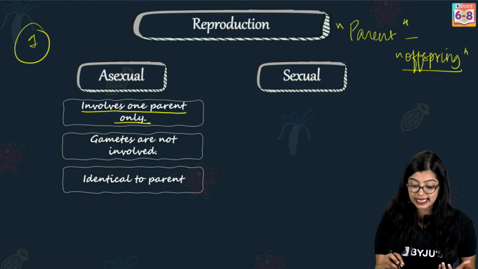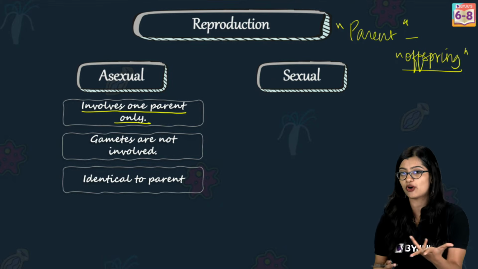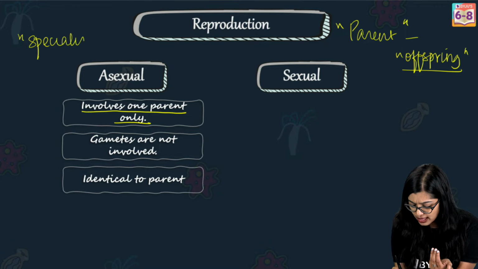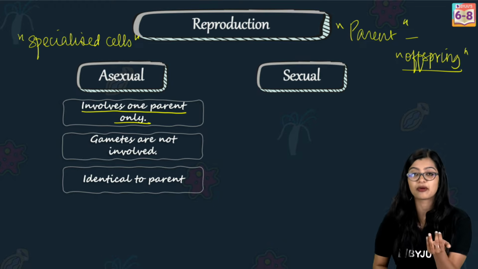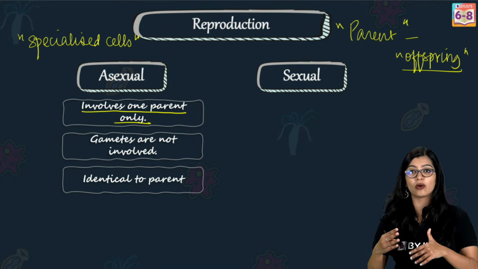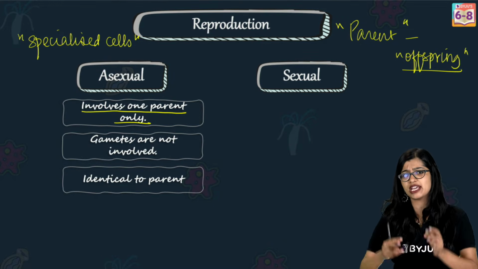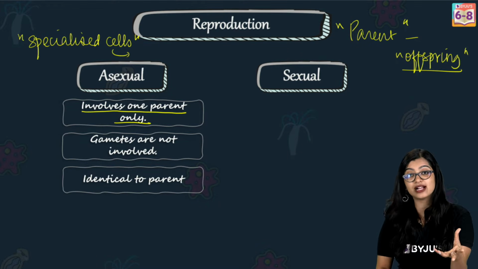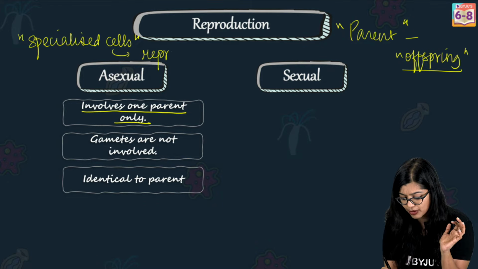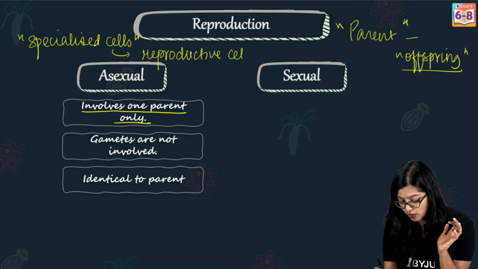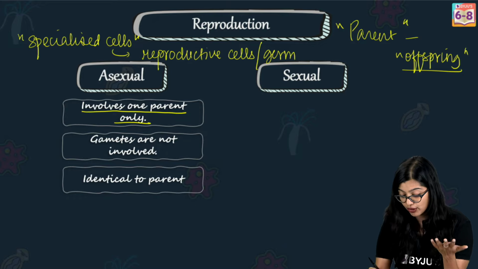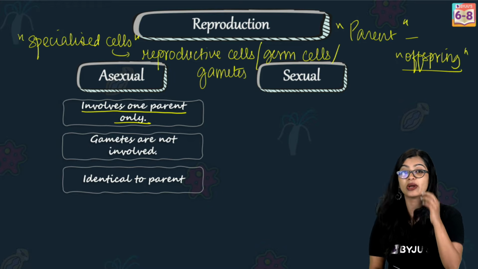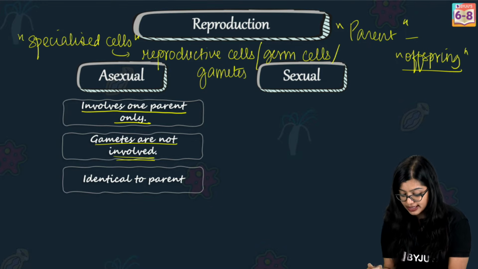So here we see that it is not producing anything else for reproduction, or another way of phrasing that would be it is not producing any specialized cells for reproduction. Within the body, they undergo certain changes and then they give rise to certain offsprings, right? So we know that at times certain specialized cells which are involved in reproduction are what we call reproductive cells, right? So we see that there are no reproductive cells here, or another name for it is germ cells, or another name for it is gametes, right? So in this case, we see that gametes are not involved.